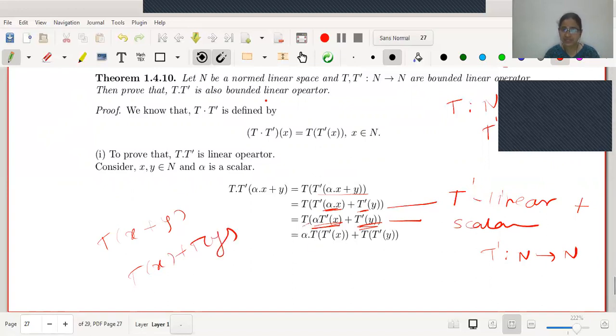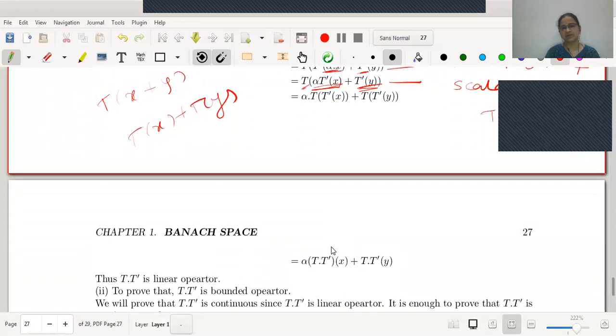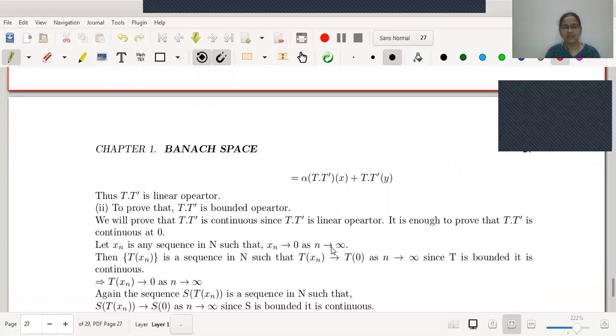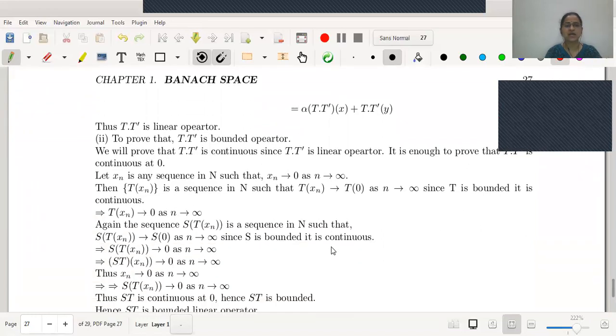Likewise, using T linear, this scalar can be taken out. Therefore, T operated on T dash of x plus T of T dash of y. Therefore, in the next step, one can write down alpha T dash of x plus T dash of y. Thus, the mapping T dash is linear. Therefore, next we will prove that it is bounded.